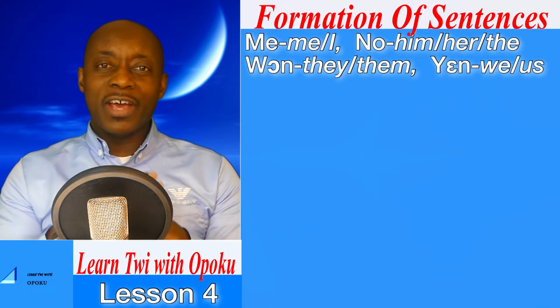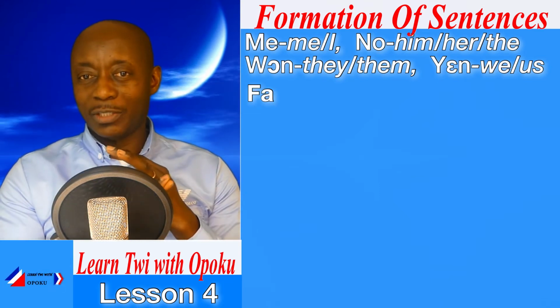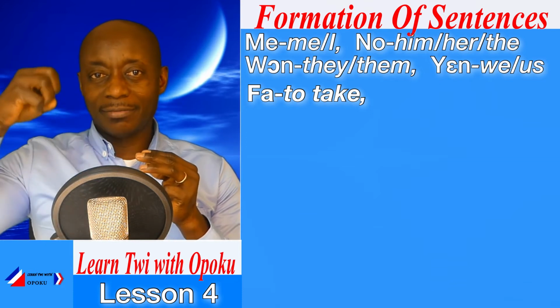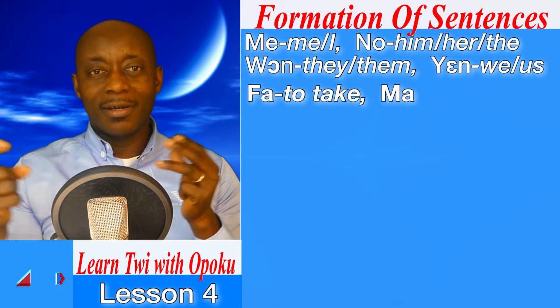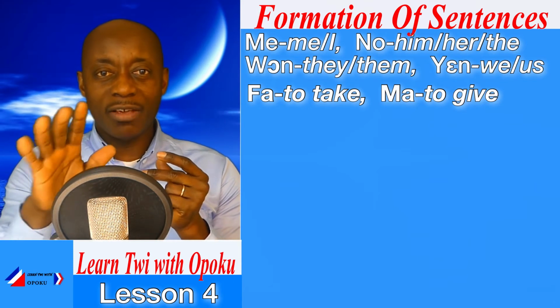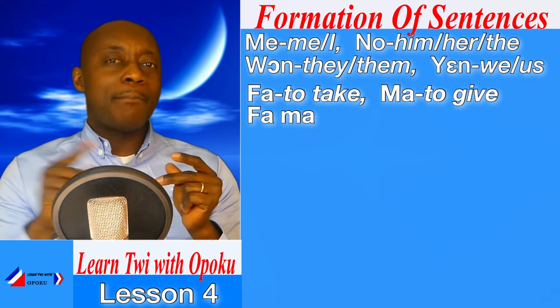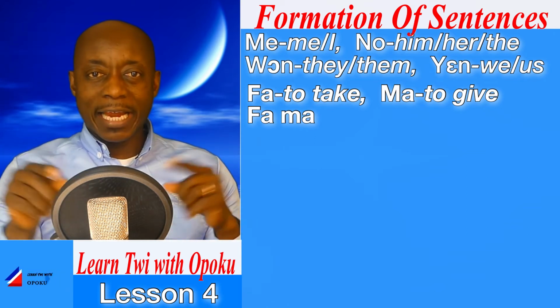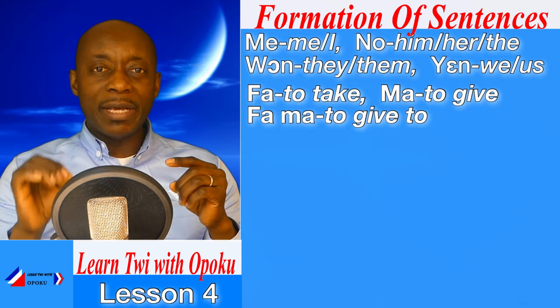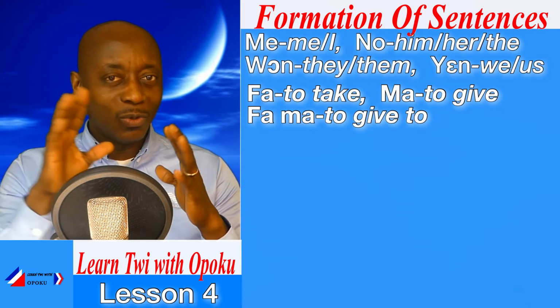What about the verb? The verb we have is fa, which means to take. Fa, to take. Ma, which means to give. But when we say fa-ma, when we combine fa and then ma, it means to give to. Note the difference.